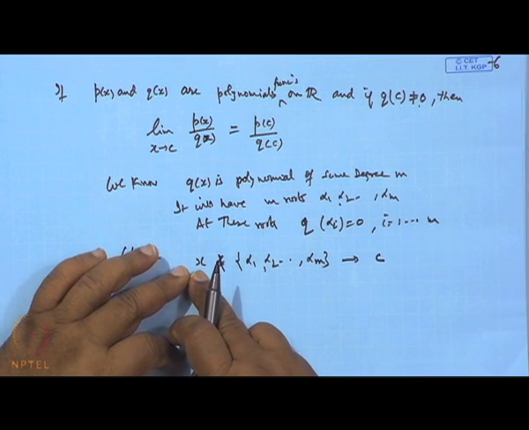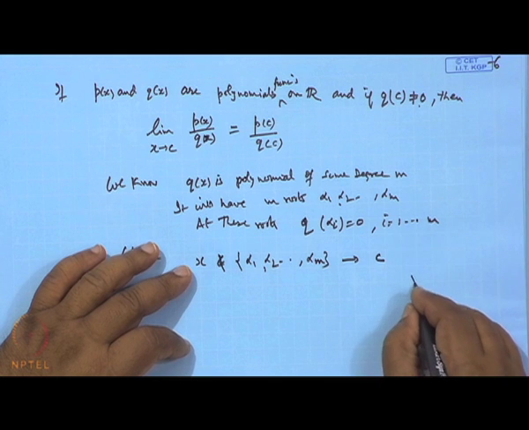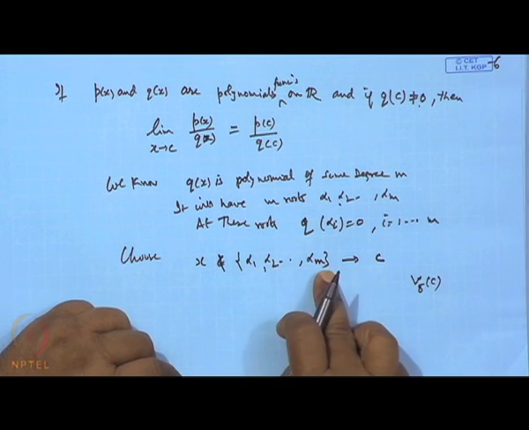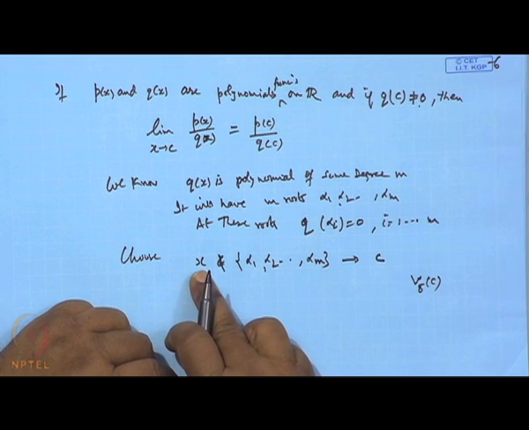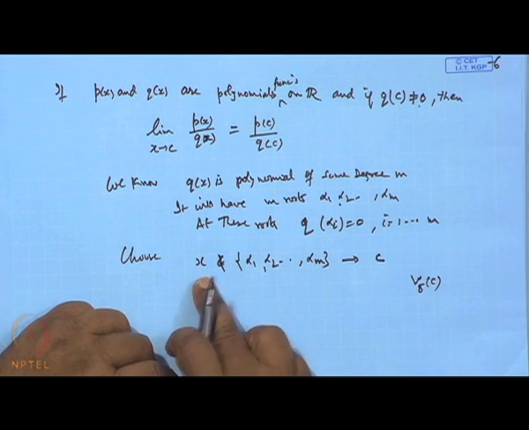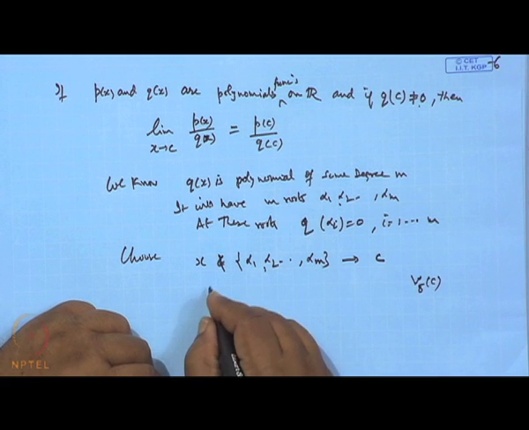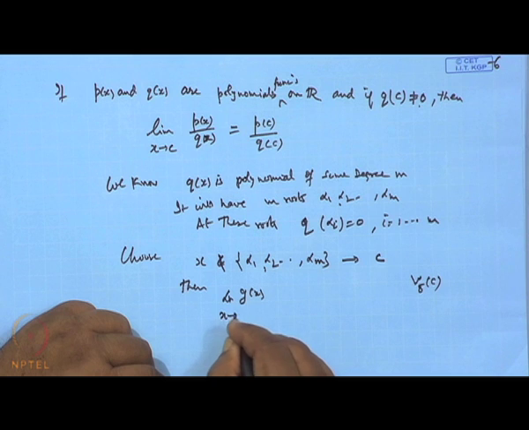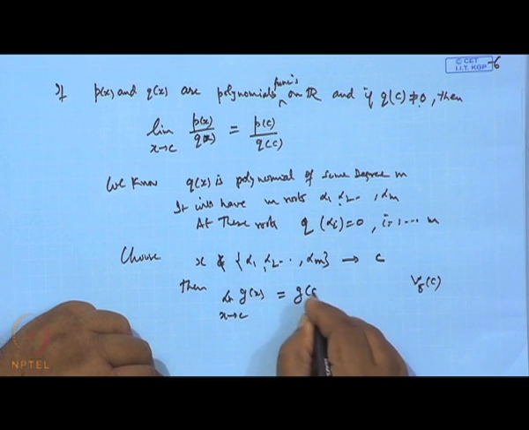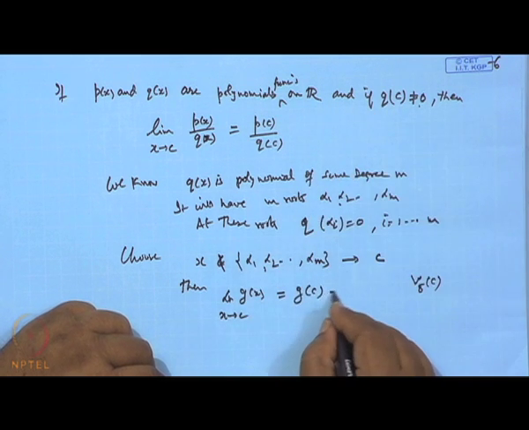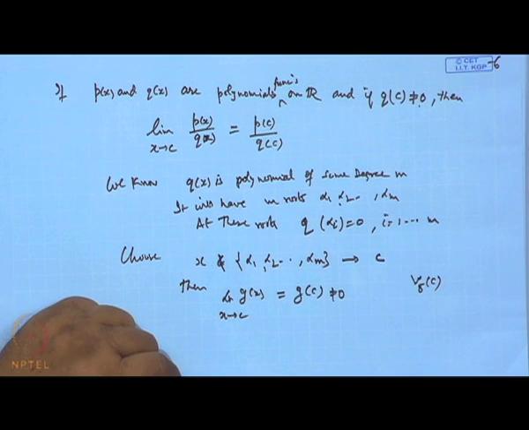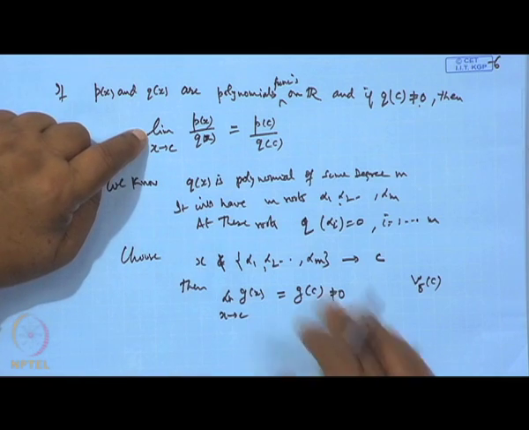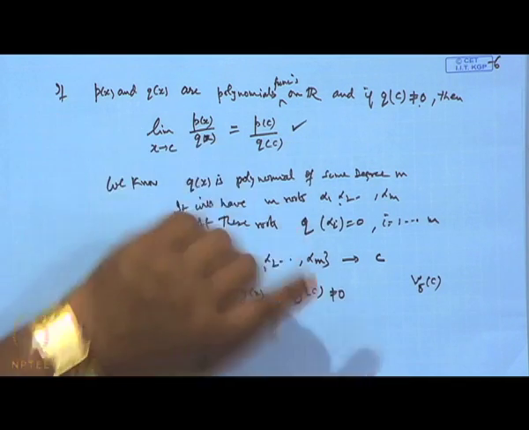So, obviously, if I choose all the points in the delta neighborhood of c which does not involve these points, then the limiting value of q(x) when x tends to c must be q(c), and q(c) is already given to be non-zero. Once it is non-zero, then you can apply this result and get this.